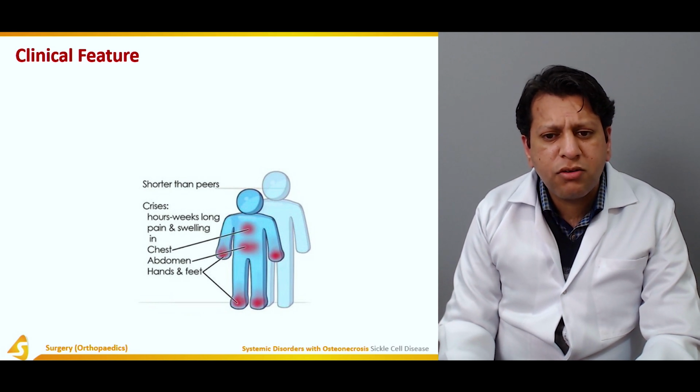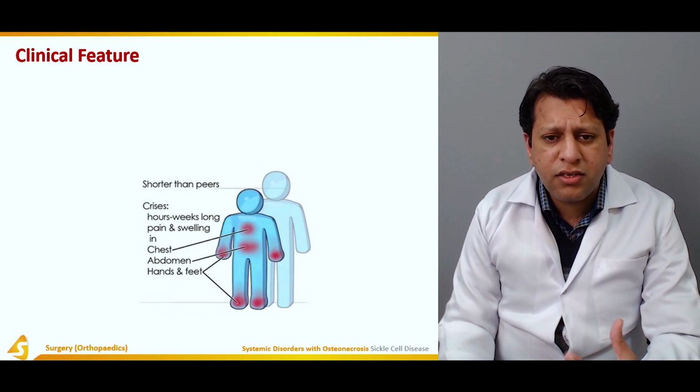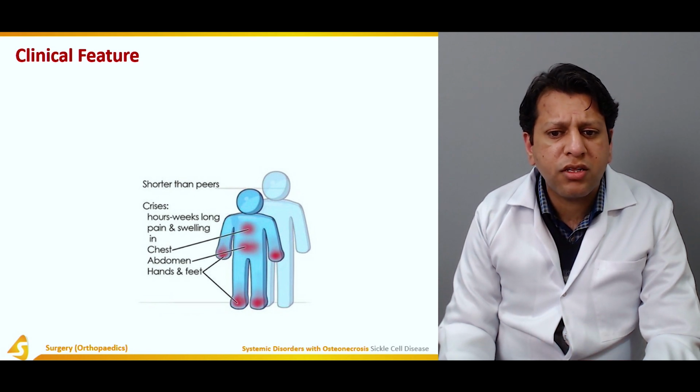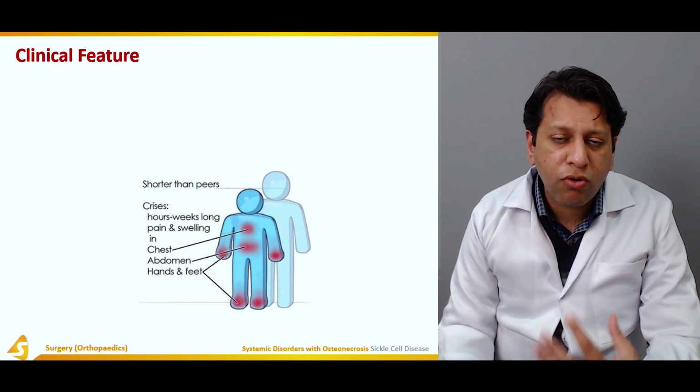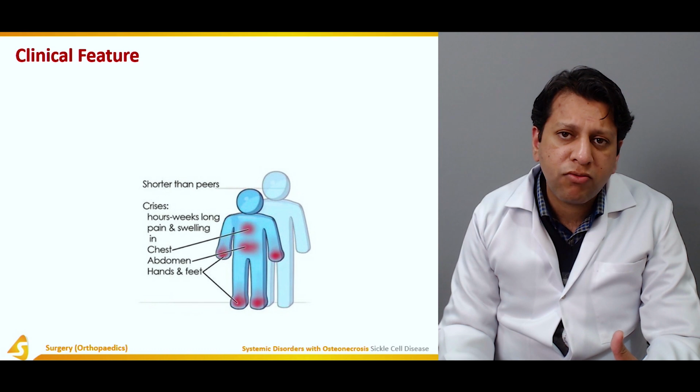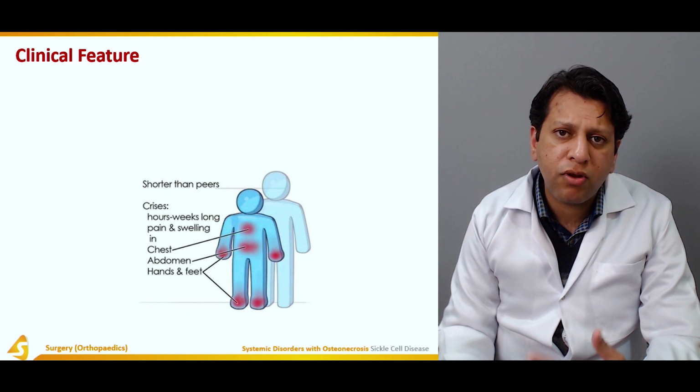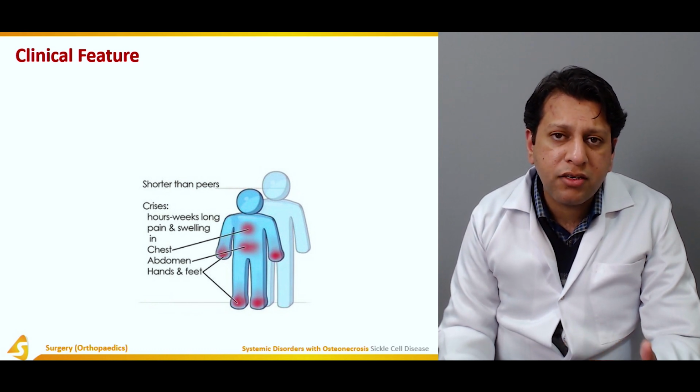Usually the children are shorter than their peers, and a sickle cell crisis may extend from hours to a week, and there may be pain and swelling in the chest, abdomen, and hands and feet. Why are these areas involved? Mainly because these are the areas involved in hematopoiesis. But hands and feet are affected most because they're lying in the periphery.